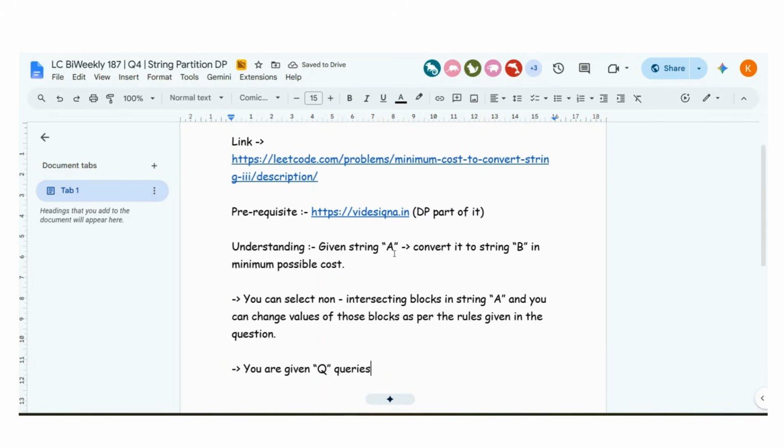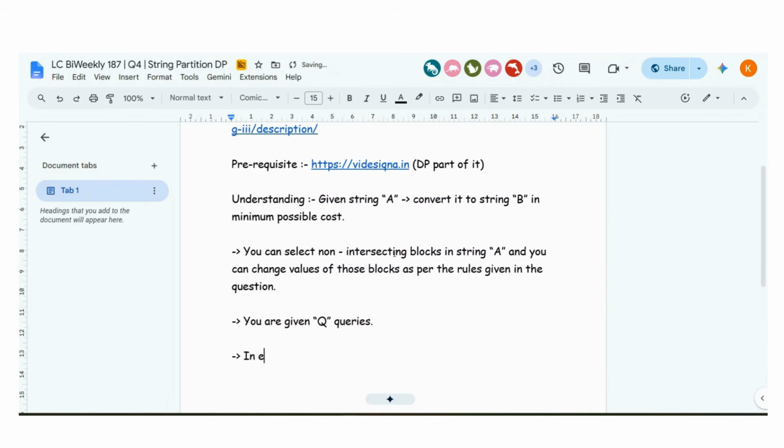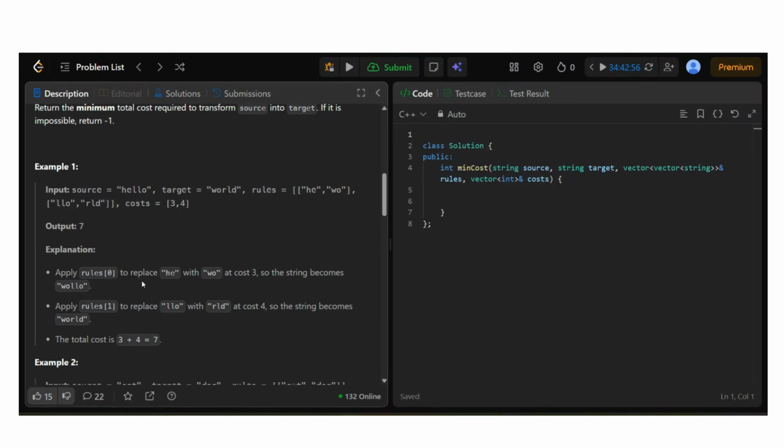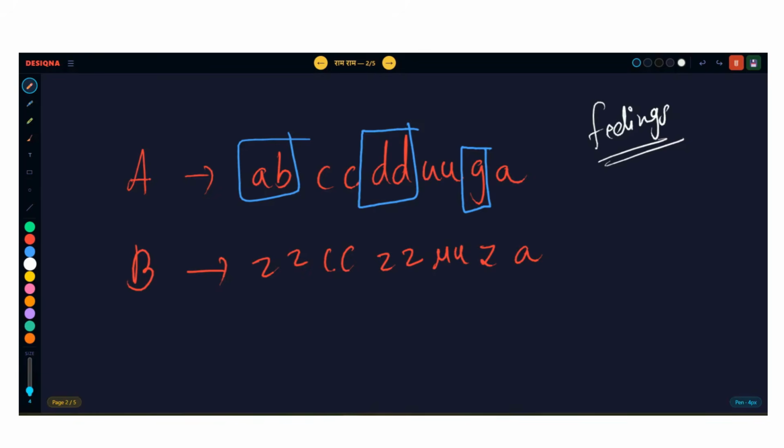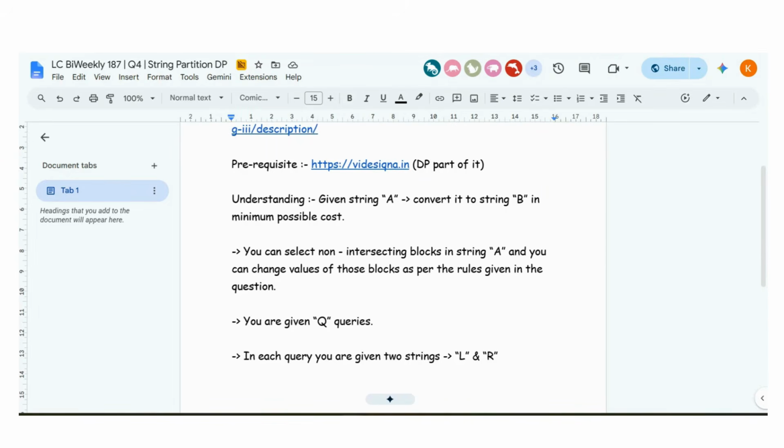In each query you are given two strings, L and R. Rules is nothing but the number of queries, and L and R, and yes, cost is also given. We will discuss cost later. For now, in each query, you are given two strings, L and R.